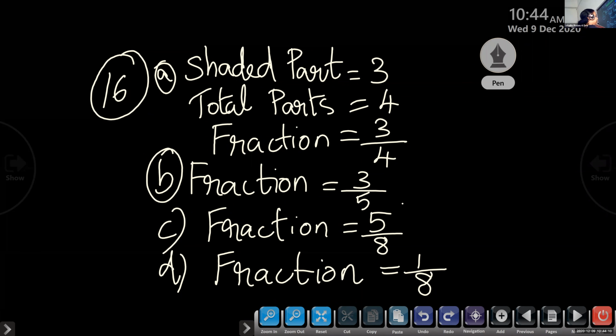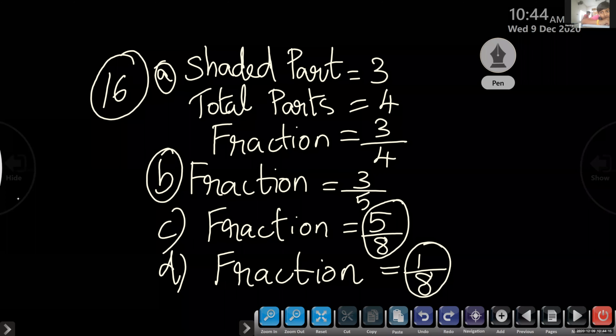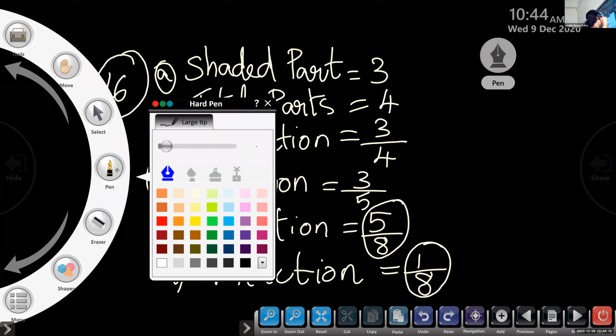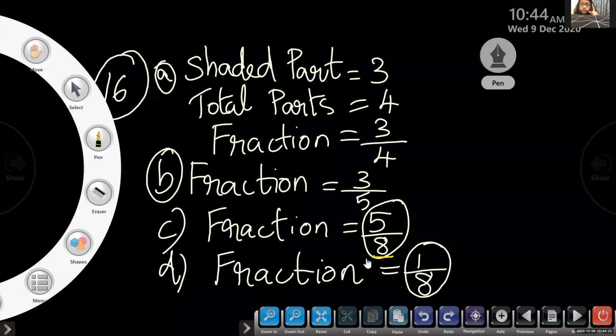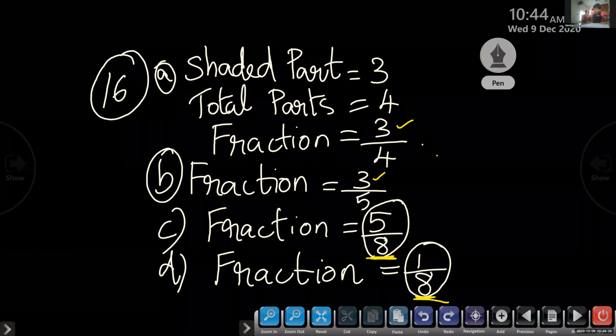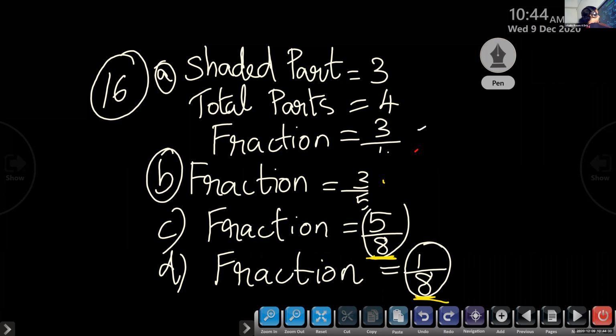Children, look here. C and D. Why? Here the denominator is same. Some children are looking at the numerator. That is the problem. Which is the denominator here? 8. Here also 8. Some children are looking at 3 and 3. We are not looking at the numerator. We have to look at the denominator.